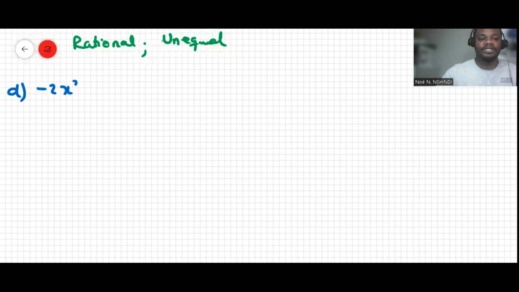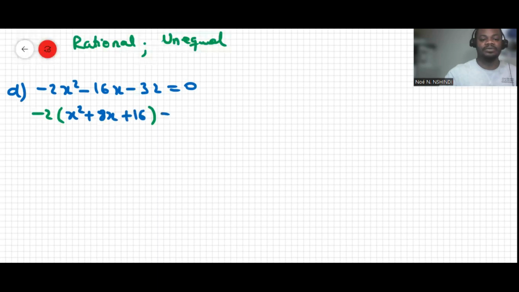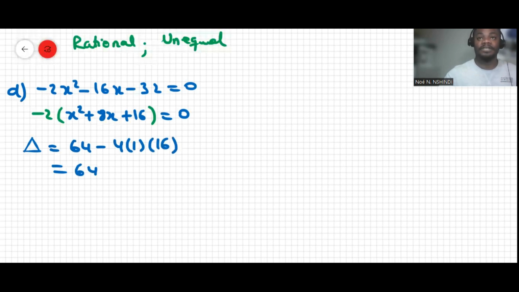So we can also do question D. This is negative 2x squared minus 16x minus 32 equals 0. I prefer to reduce this. We take negative 2 as a common factor. I'm not solving the problem, but just making it easier to solve. That's going to be x squared plus 8x plus 16 equals 0. Now, the discriminant delta will be equal to b squared, so 64, minus 4 times 1 times 16. 4 times 1 times 16 is also 64, and this is equal to 0.